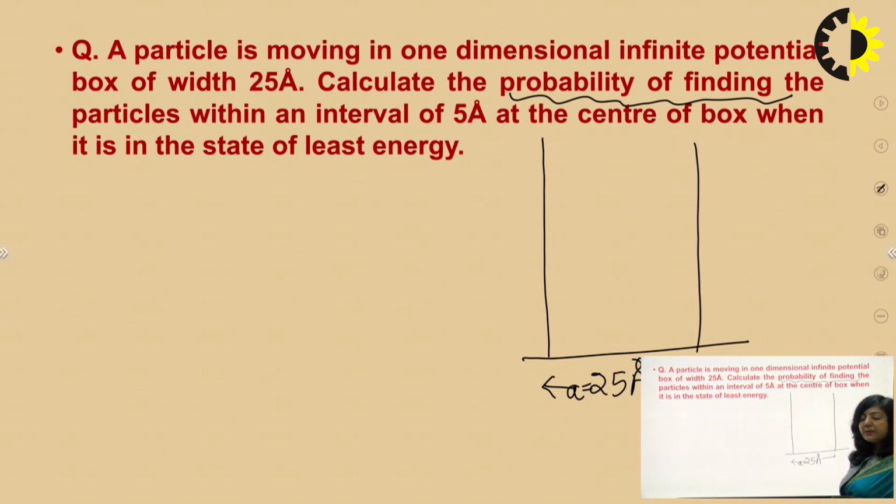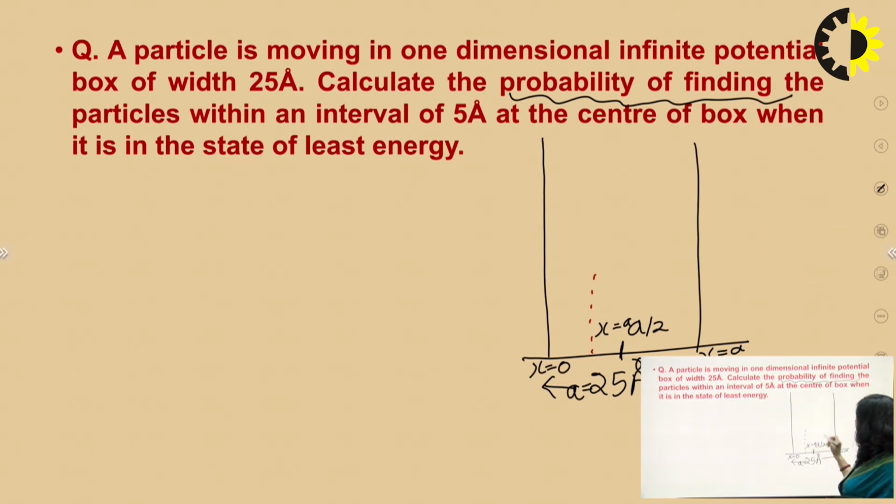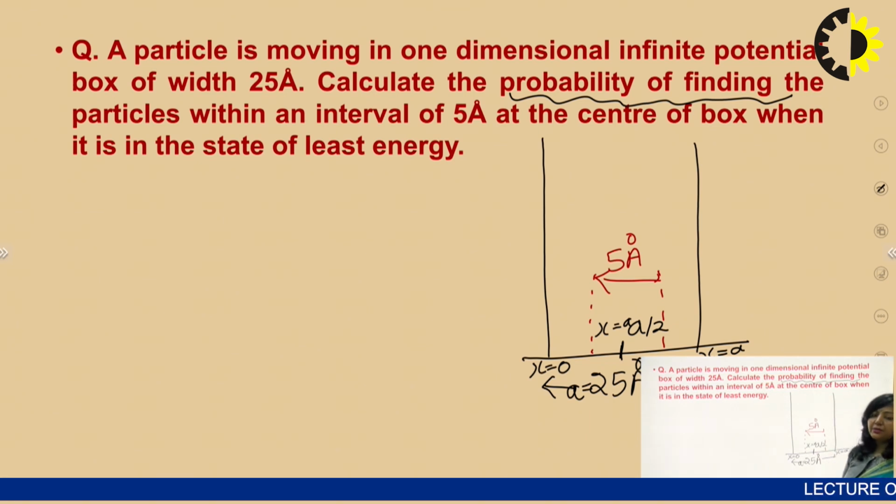Means if this is x equal to 0 and this one is x equal to a, then center means x equal to a by 2. At the center, we have an interval, and that interval is of 5 angstrom. You have this particular interval at the center. You have to find the probability of locating that particle in this interval in its lowest energy state, or its least energy state. So let's see how to solve this problem.